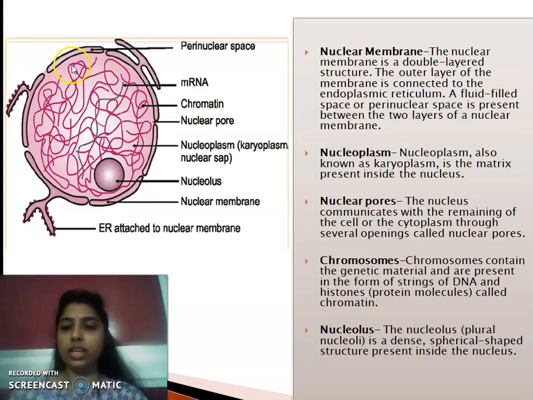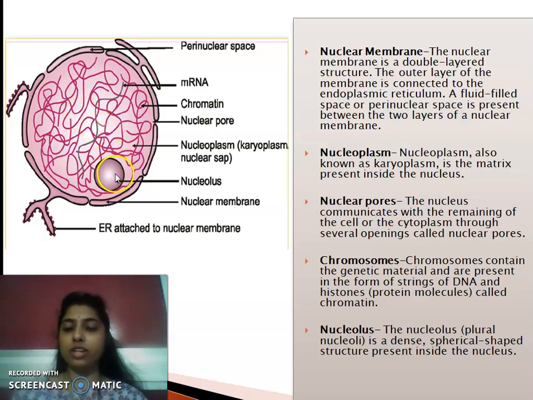Now, can you see some thread-like structures are present? These are nothing but the chromosomes. What are chromosomes? These are the thread-like structures which are packed together very tightly, okay, along with some of the important proteins termed as histones to form the chromatin reticulum. So, chromosomes are those structures which actually holds or contains our genetic material, that is DNA.